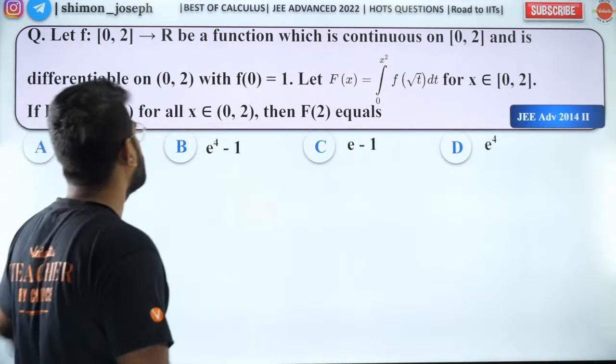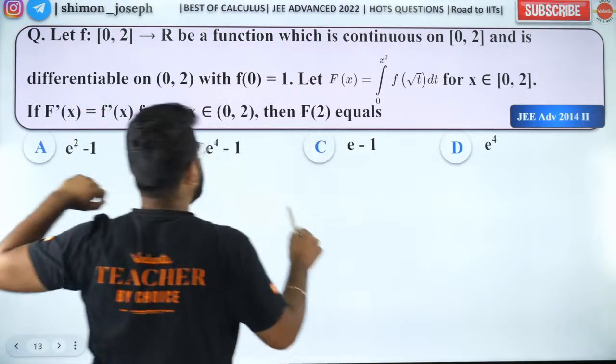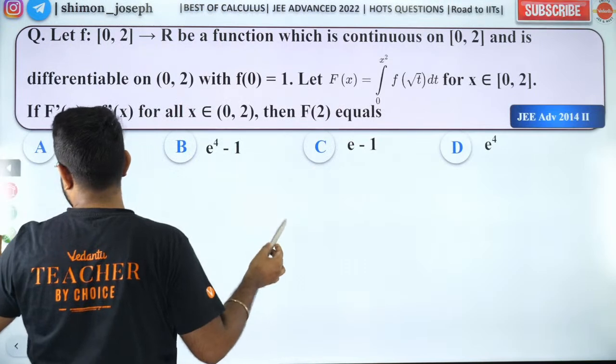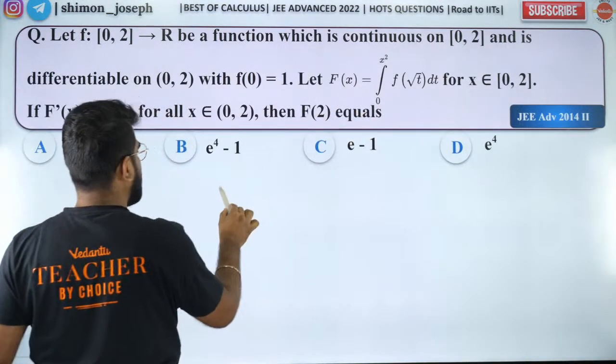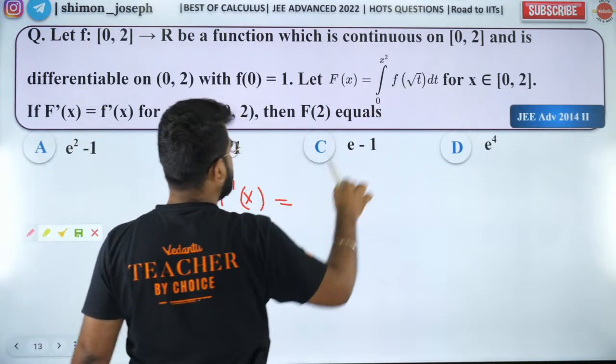Great. So people, let's try to solve this. So what do we have here? f dash of x. So I need to differentiate both my LHS and RHS. So when I differentiate my LHS, what will I get? I'll get f dash of x is equal to, right hand side when I differentiate, what do you get?